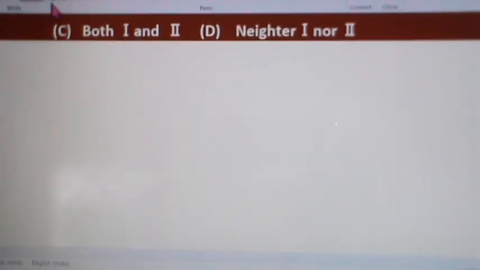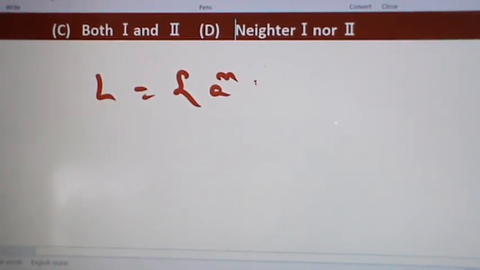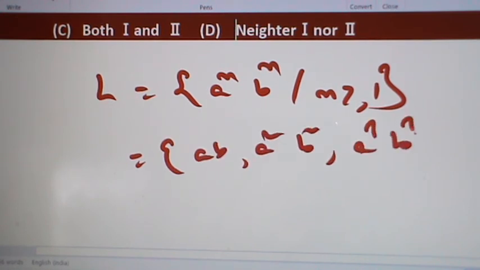We can take another example. Let L equal to the set of all a power n, b power n such that n is greater than or equal to 1. So this equals ab, a square b square, a cube b cube, a power 4 b power 4 and so on.